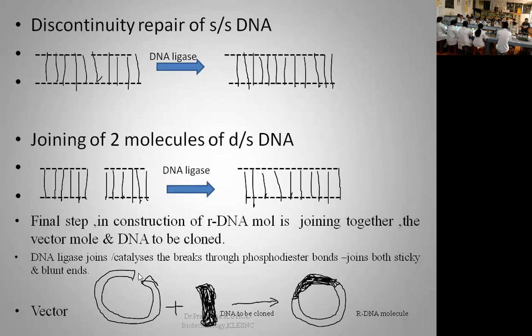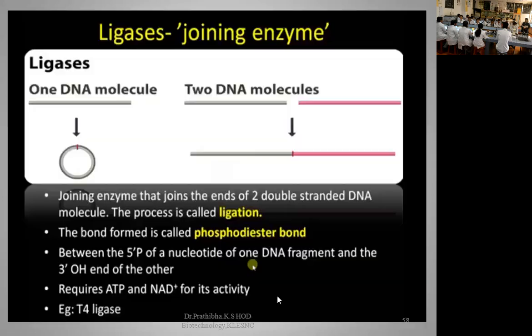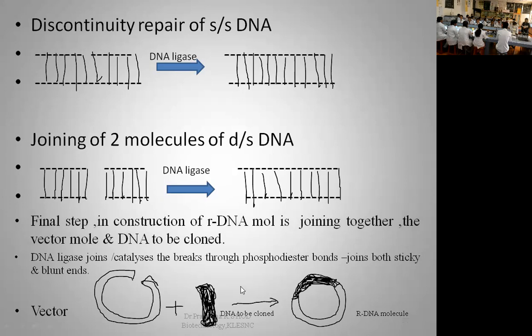So to join this vector DNA molecule and this foreign DNA molecule, the DNA to be introduced into the vector DNA molecule is ligated upon treatment with DNA ligase enzyme. So DNA ligase joins or catalyzes the synthesis of the phosphodiester bond wherever the breaks have occurred.